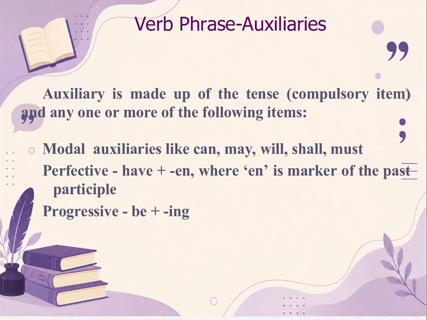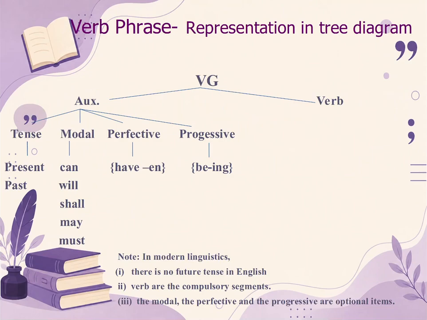The other items are modal auxiliaries like can, may, will, shall, must, or perfect indicative auxiliaries like have, and the third form in which the past participle generally ends with en, and then progressive having be plus ing structure, that is be some part of the verb be. The parts of be are is, am, are, was, were plus verb plus ing.